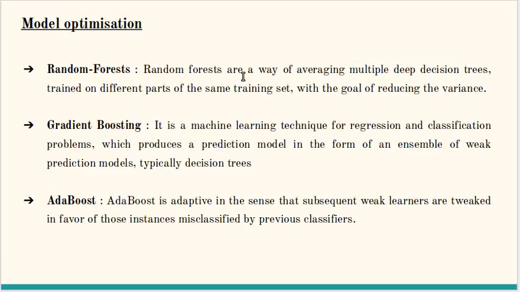Gradient boosting. Gradient boosting is another machine learning technique for regression and classification problems which produces a prediction model in the form of an ensemble of weak prediction models, typically decision trees. AdaBoost. AdaBoost is a meta-algorithm which is adaptive in the sense that subsequent weak learners are tweaked in favor of those instances misclassified.